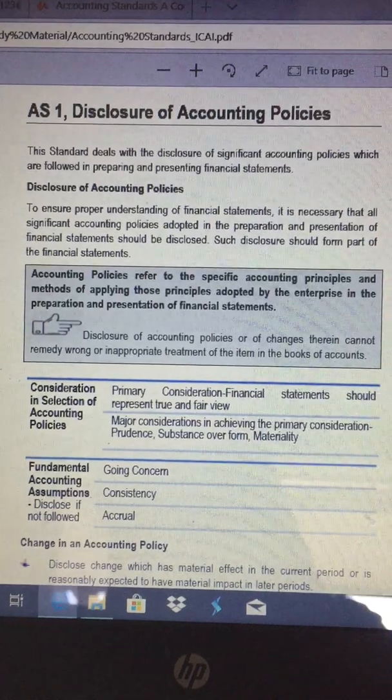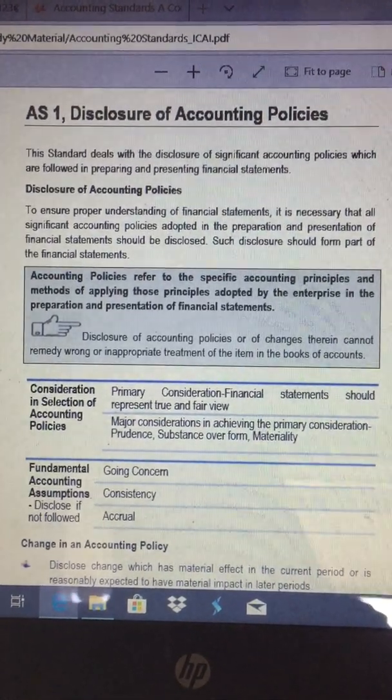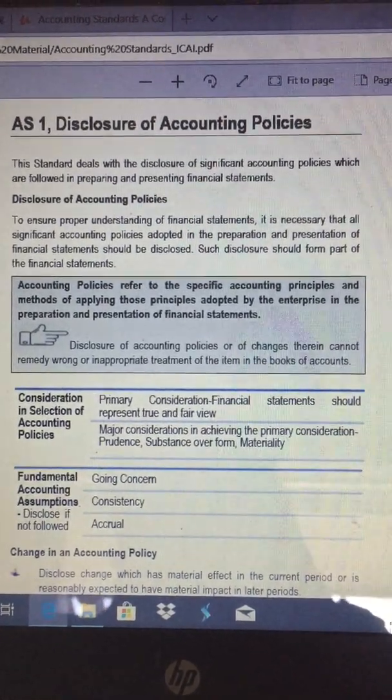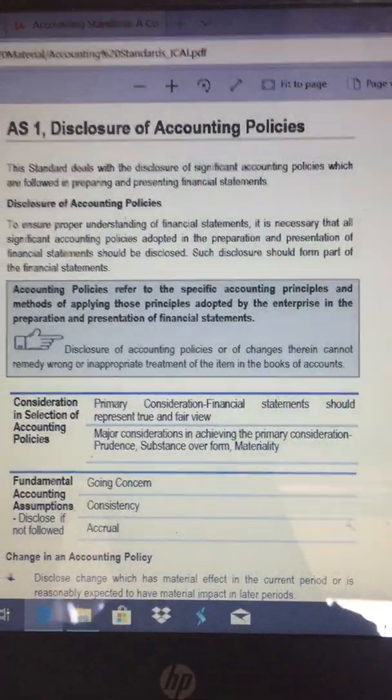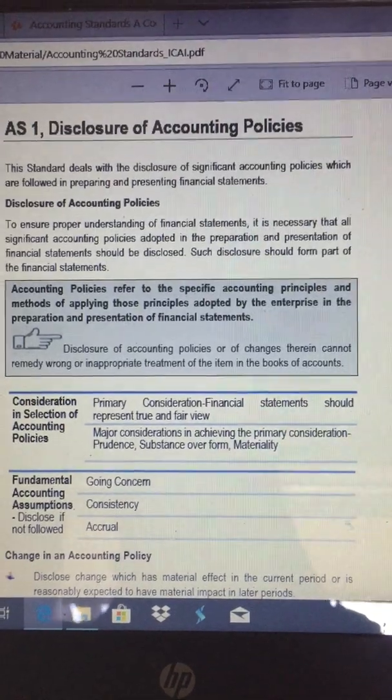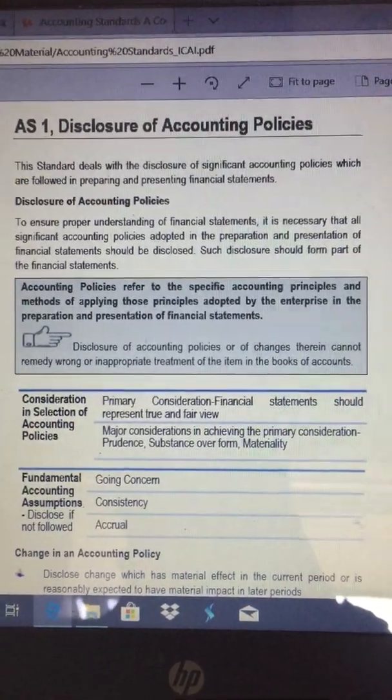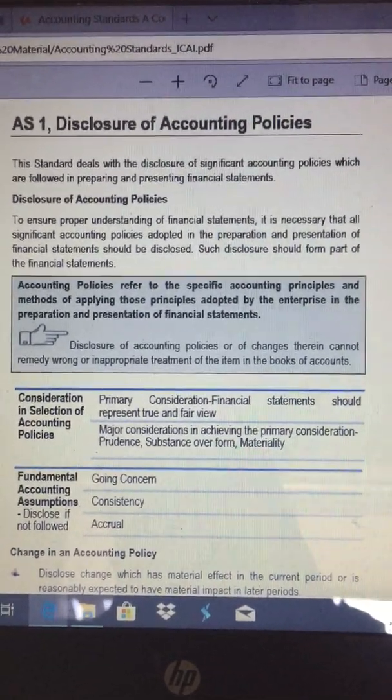That is called prudence. One more point in prudence: the assets should not be overstated and liabilities should not be understated. Similarly, profits should not be overstated and losses should not be understated.